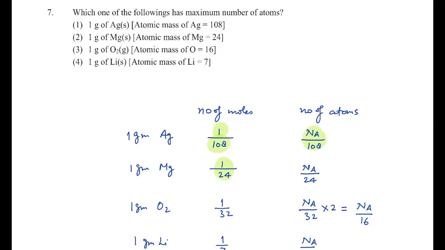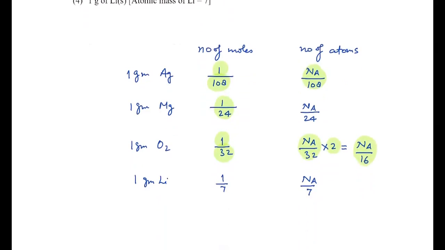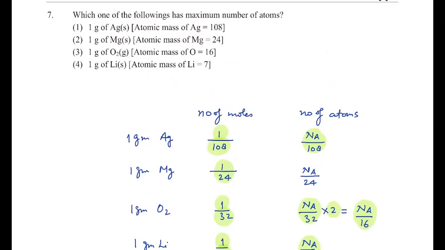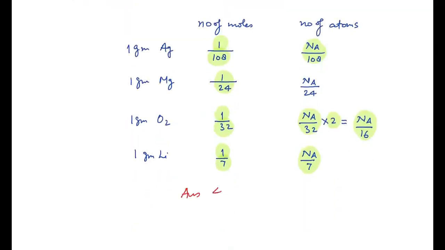In this case it is 1 gram of magnesium, atomic mass 24. So moles will be 1 by 24, so it is Na by 24. In case of oxygen, it is 1 gram, molar mass 32, so 1 by 32 moles. Then Na by 32 molecules will be there, and one molecule contains 2 atoms, so multiply by 2, it becomes Na by 16. And in case of lithium, its atomic mass is 7, so 1 by 7 is moles, Na by 7. You can see in all the cases, the denominator is minimum for lithium, and the question asks for the maximum number of atoms. So where the denominator is minimum, the number of atoms will be maximum. So as per the given options, your answer must be 4. Okay.